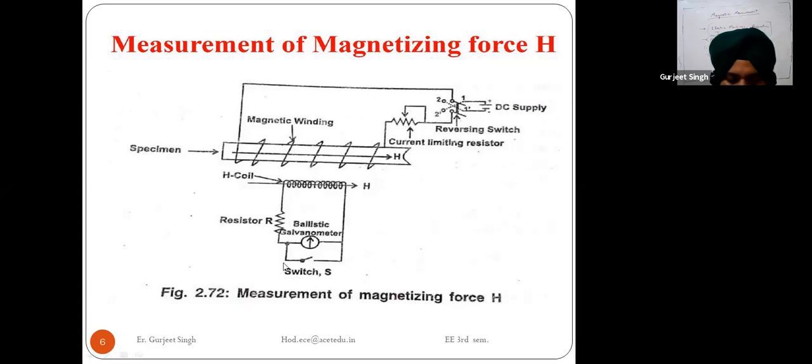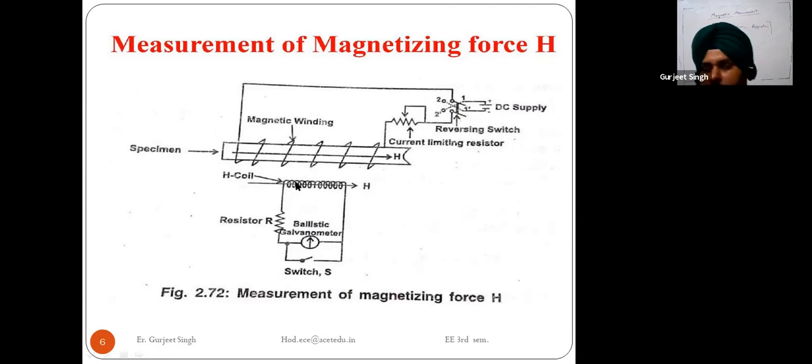If the magnetizing force is to be determined in the air gap, then the search coil, which is my H coil here, is placed in the air gap itself.